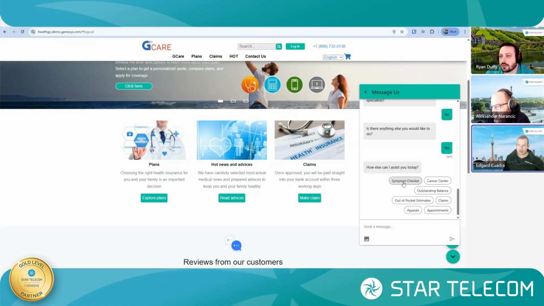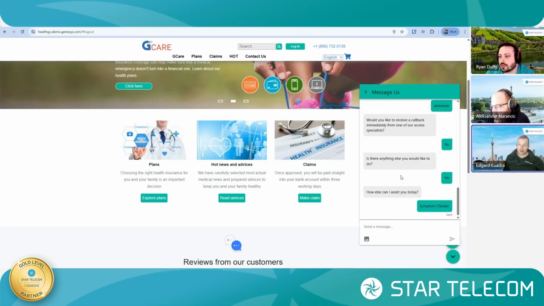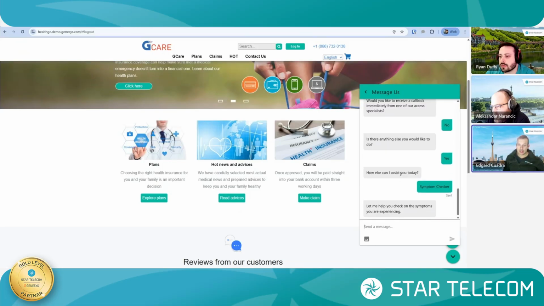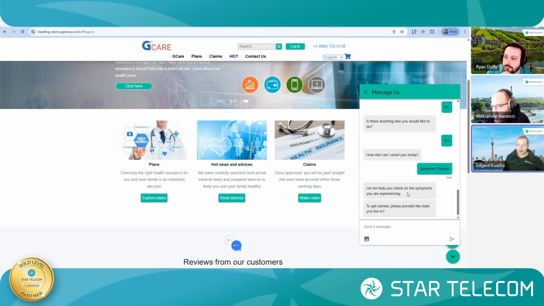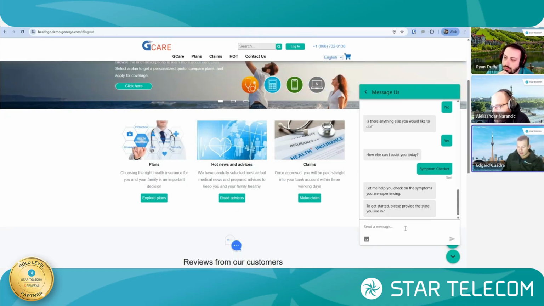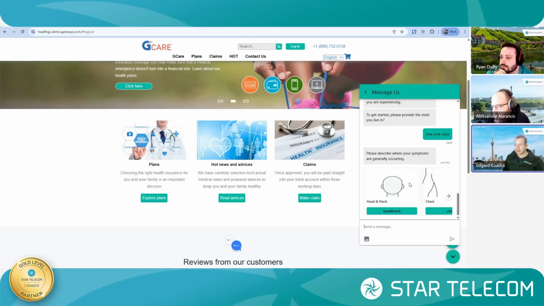So, for example, symptom checker, right? Let's go through that. What this is now doing is guiding the user to basically triage their symptoms. So in this case, where are you located? I'm going to say New York State. Right, so think of it as an e-health service to help with triaging.